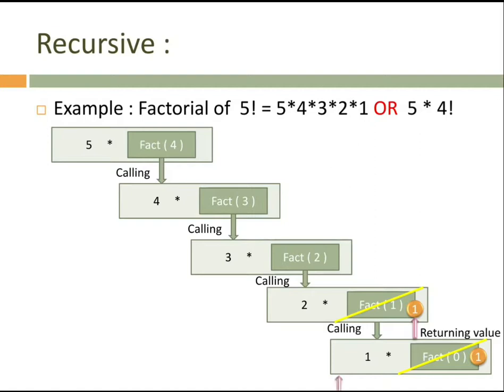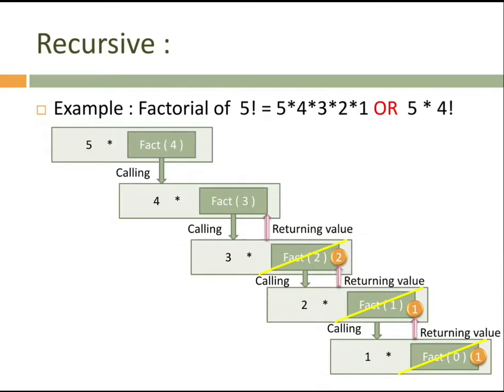The same thing we have to return it back because fact of 2 is going to call it. That's why we have to return to the same module. Fact of 2 is going to call, then we are returning value to fact of 2. And what we are returning? In place of fact of 2, we are returning value 2 because 2 into 1 is 2. And then in place of fact of 2, we had written 2. We are going to multiply 3 into 2. 3 into 2 is 6. We are going to return this value back to fact of 3 because fact of 3 is going to call it. That's why we are returning back to fact of 3.